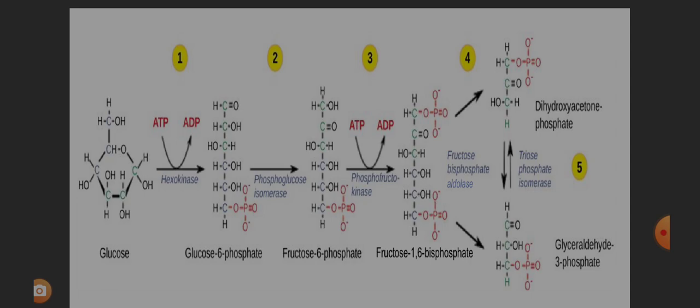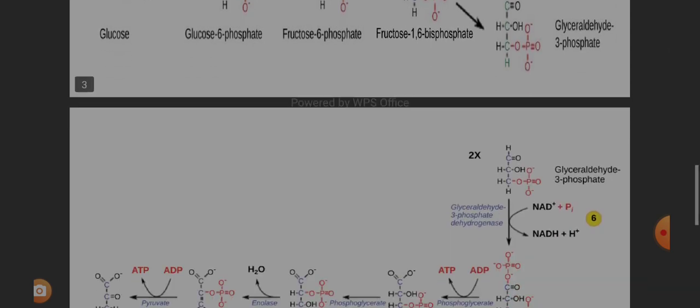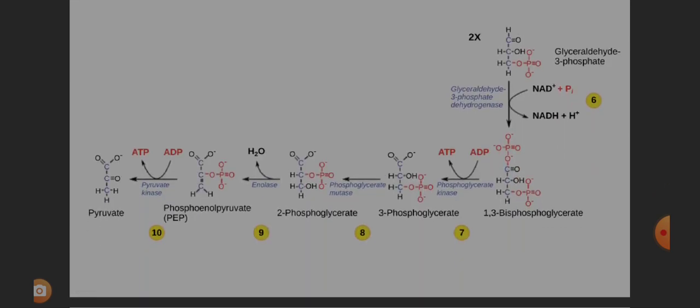So eventually, all the dihydroxyacetone phosphate which is formed gets converted into glyceraldehyde 3-phosphate. The glyceraldehyde 3-phosphate which is formed in the sixth step gets converted into 1,3-bisphosphoglycerate, during which one molecule of NAD plus undergoes reduction and forms NADH and H plus.